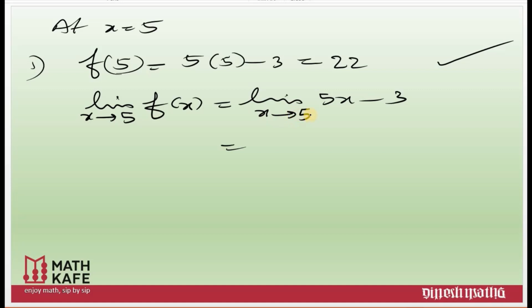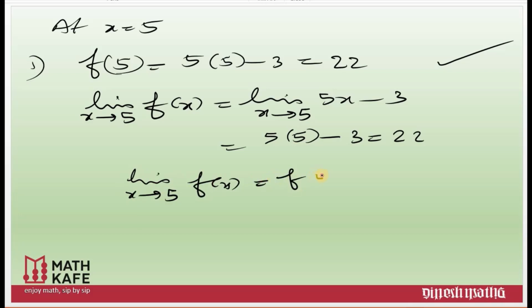This statement says x is approaching 5, and therefore this expression will change to 5 times 5 minus 3, that is equal to 22. That means limit x tends to 5 f of x is exactly the same as f of 5, and that asserts that all our conditions are satisfied and therefore the function is continuous at x is equal to 5.